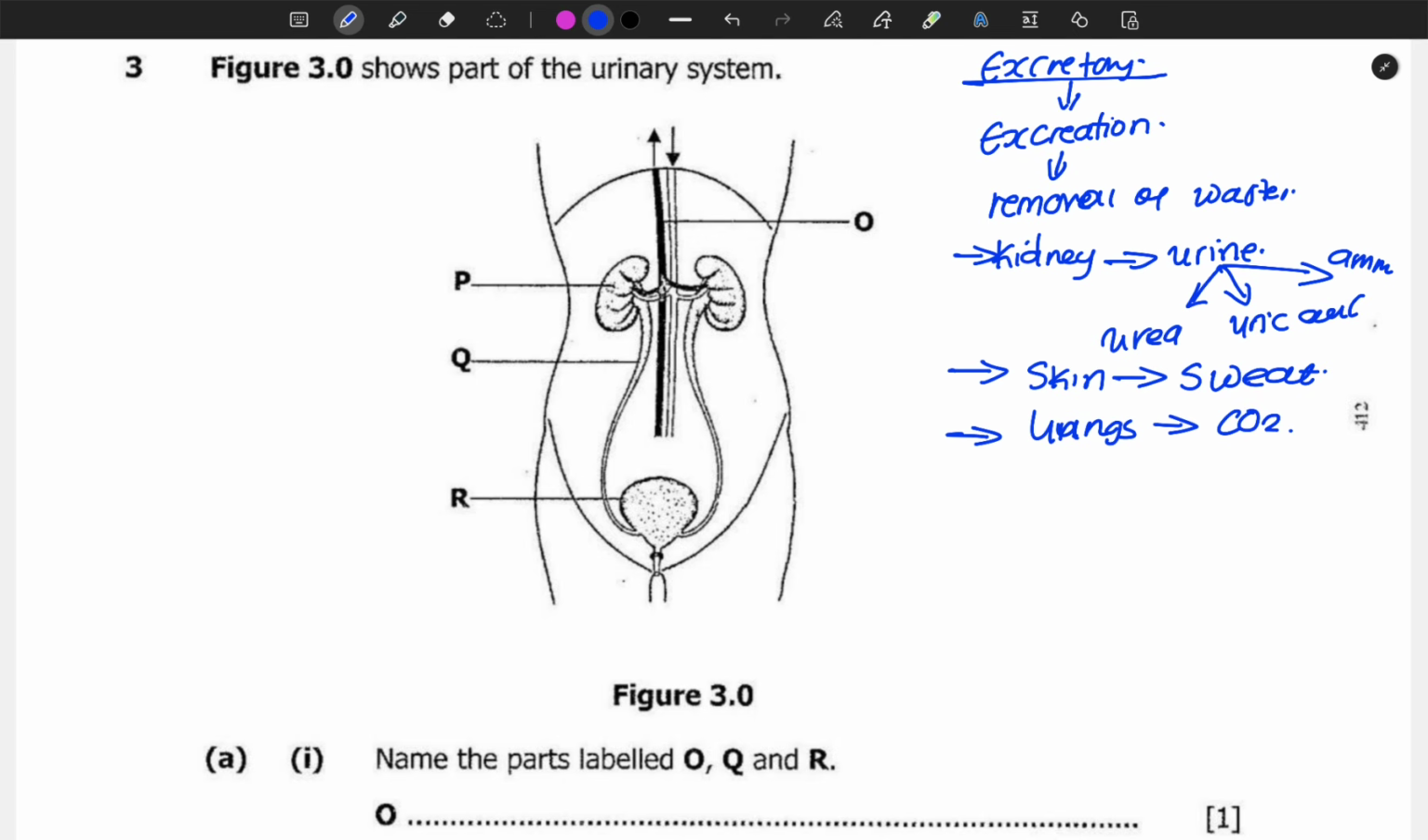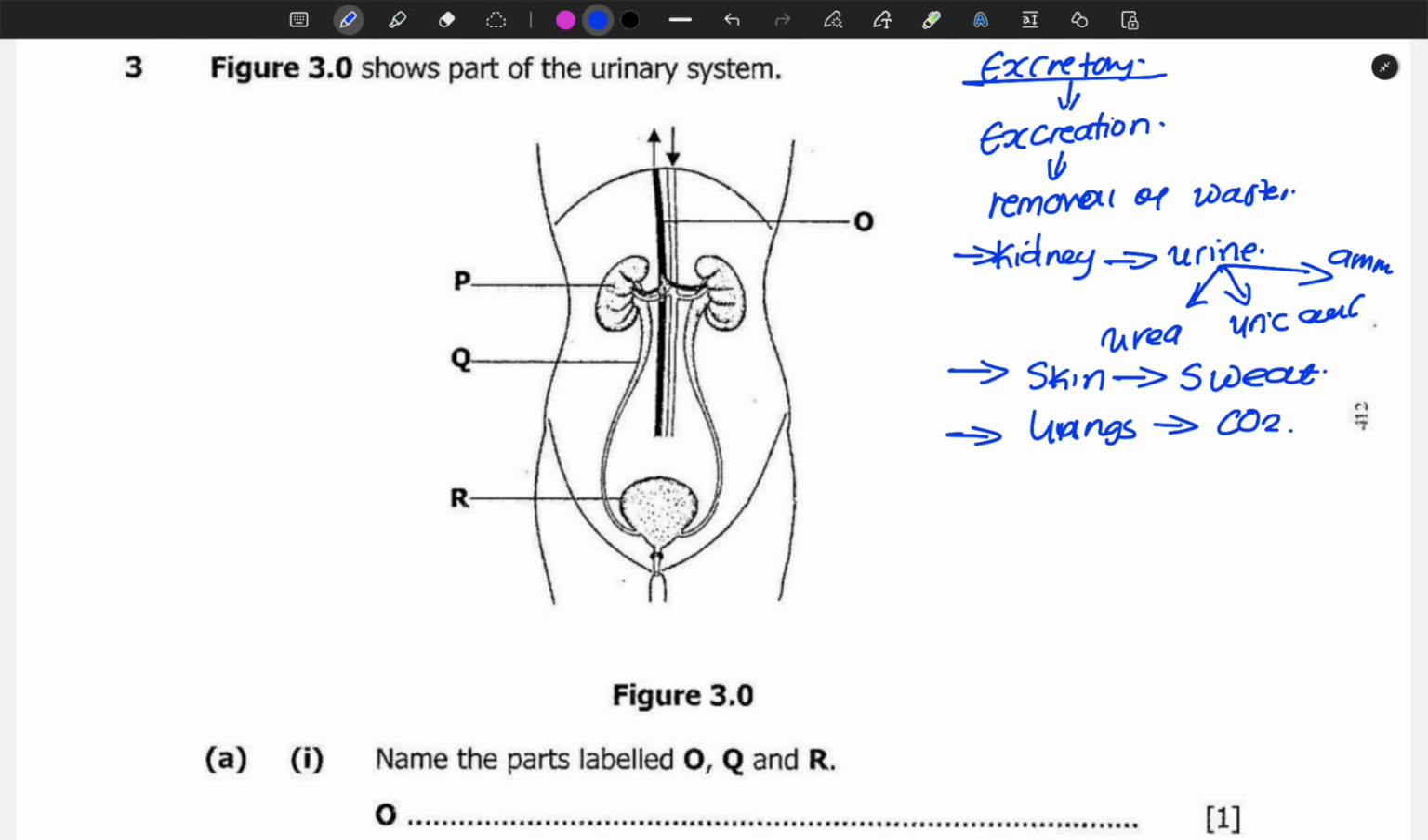So we inhale oxygen. When that oxygen reacts with the glucose that we eat, we are going to have products like carbon dioxide, water, and energy. The energy is what we are going to use to do the work. Then the carbon dioxide must be treated as a waste product, and it has to be excreted. It has to be removed by the lungs. So the lungs remove carbon dioxide, skin removes sweat, kidney removes urine. Sometimes the liver can also be considered as one of the excretory organs, but we are not going to focus much on that.